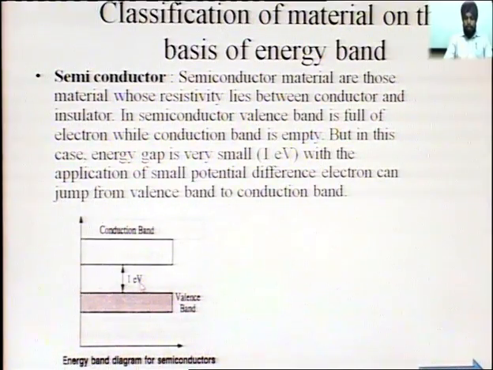So it requires some energy, but the energy level is small. 1 electron-volt is sufficient to lift the valence electron to the conduction band. So semiconductor material acts like an insulator in a normal condition, but when we supply energy of more than 1 electron-volt, then it acts like a conductor.